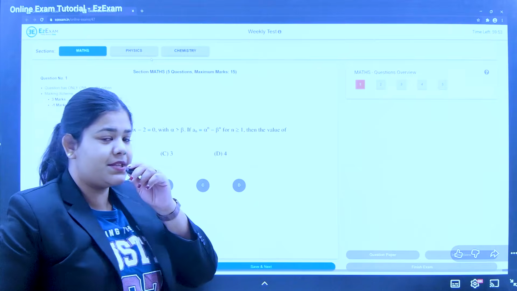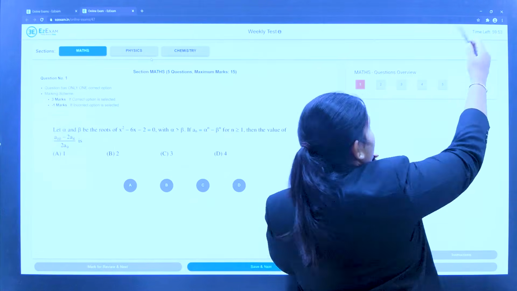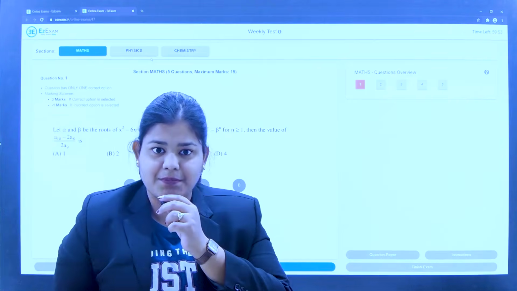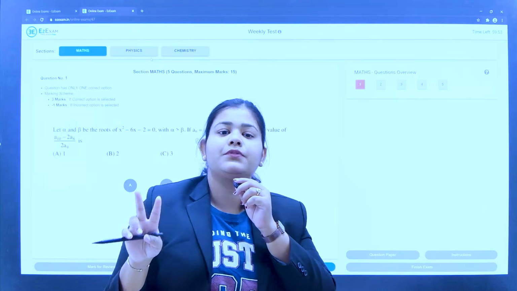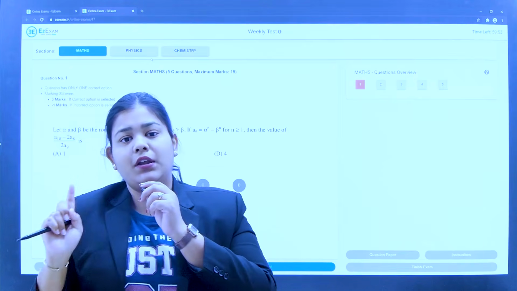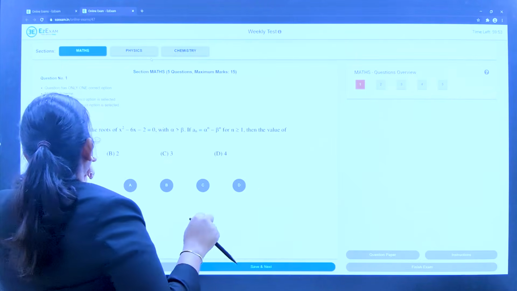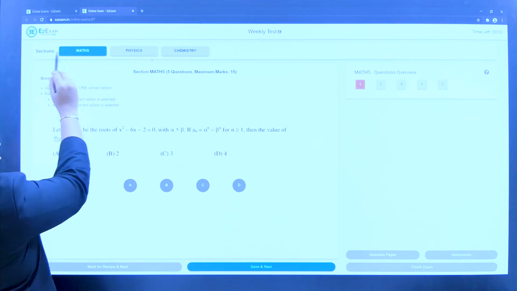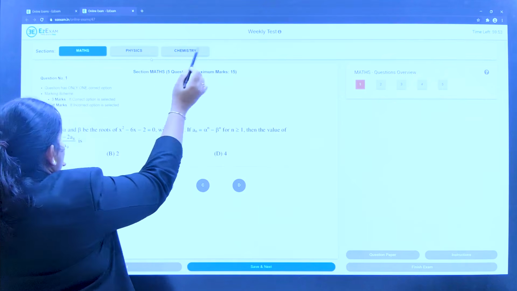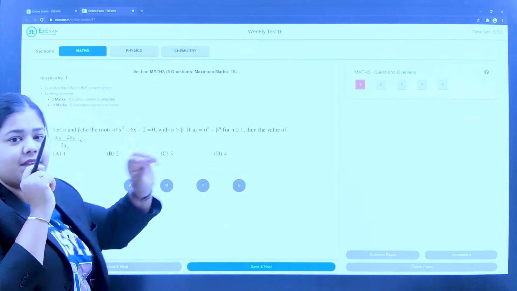Please listen to me very carefully. Here the timer will go on and show you how much time is left. A 2-hour timer will be there. It will show 120 minutes and it will keep running. Now listen carefully. At the top there will be sections: maths, physics, chemistry and bio.